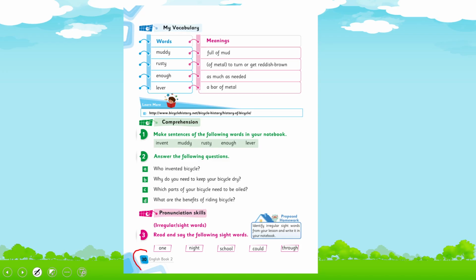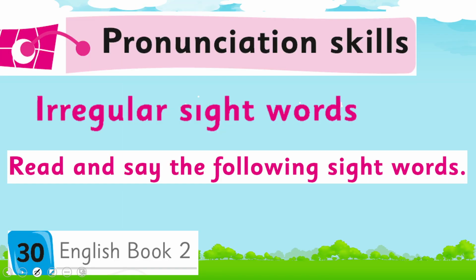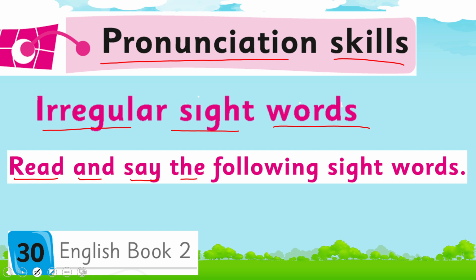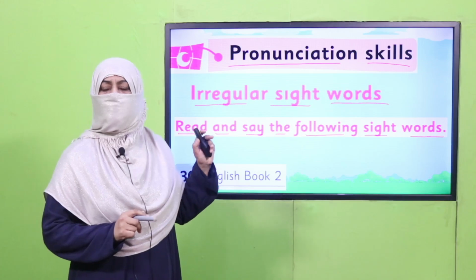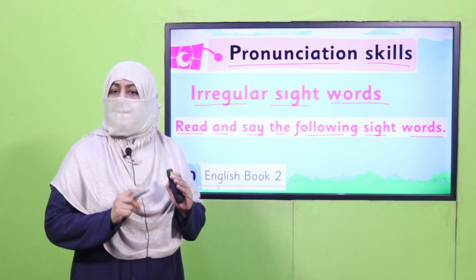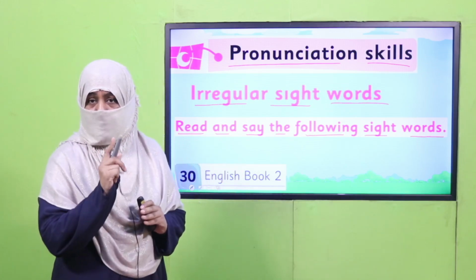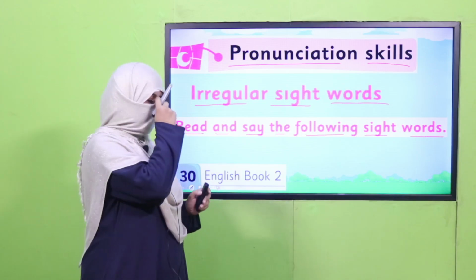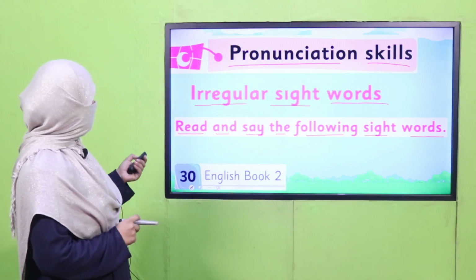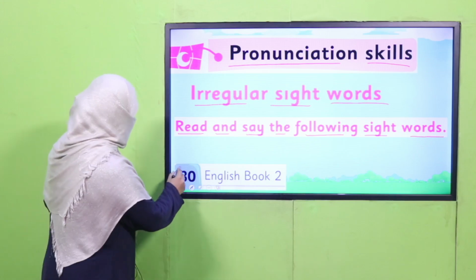Open your book on page number 30. Under the title of Pronunciation Skill, Irregular Sight Words, read and say the following sight words. So there are words given in your book. A few are on page 30, a few are on page 31. We'll apply sight reading strategies, and what those are, see and say. And we'll learn these new words, inshallah. So first we are going to read from page number 30.